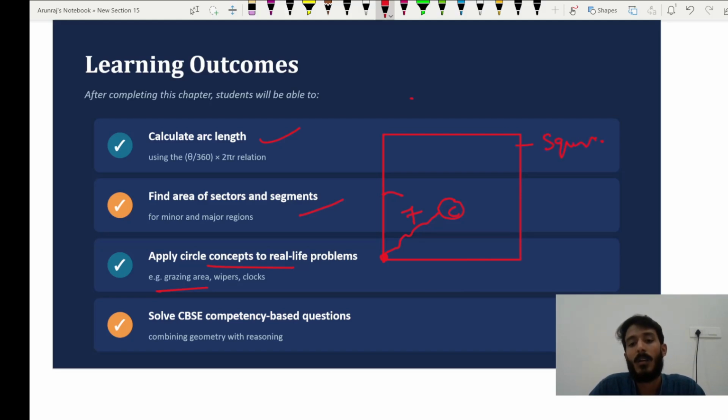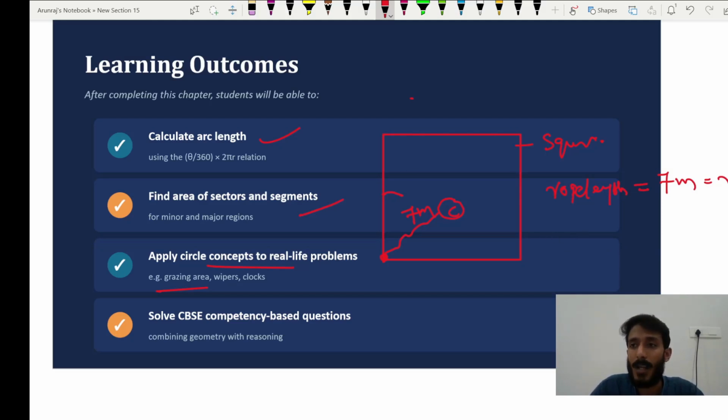Rope length is 7 meter, as given. So how much area will it cover? You need to imagine this rope length, 7 meter, as the radius. That's the main point to keep.